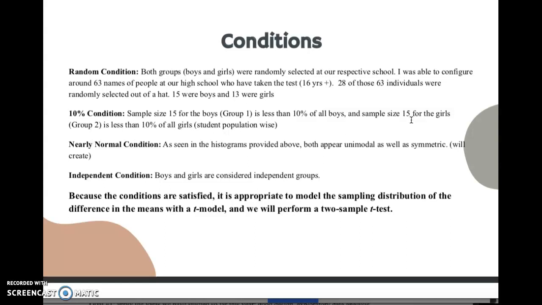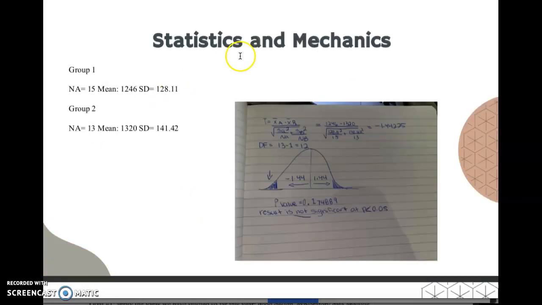So next, to state the test name, because the conditions are satisfied, it is appropriate to model the sampling distribution of the difference in the means with a t-model, and we will perform a 2-sample t-test. Here is my statistics and mechanics. For the number of individuals in group 1, it's 15, the mean is 1246, and the standard deviation ended up being 128.11. I did the same thing for group 2, so the number of students was 13. For the females, the mean ended up being 1320, and the standard deviation ended up being 141.42.